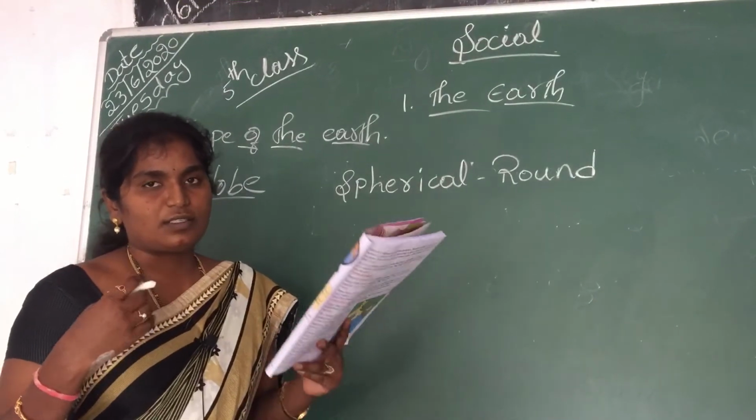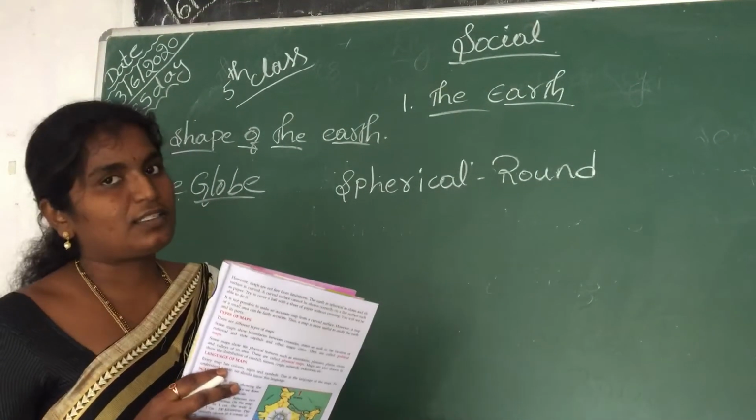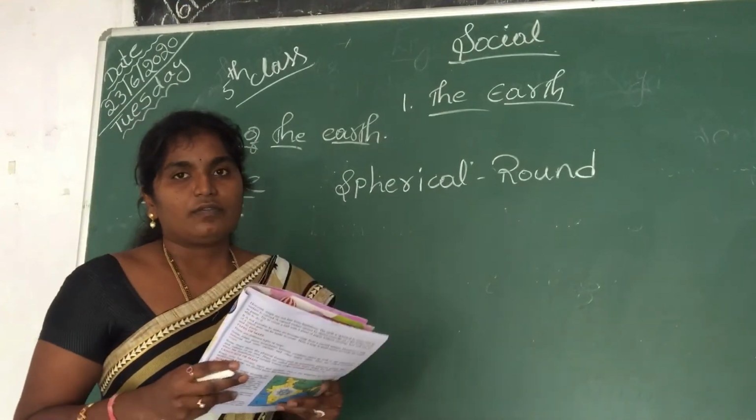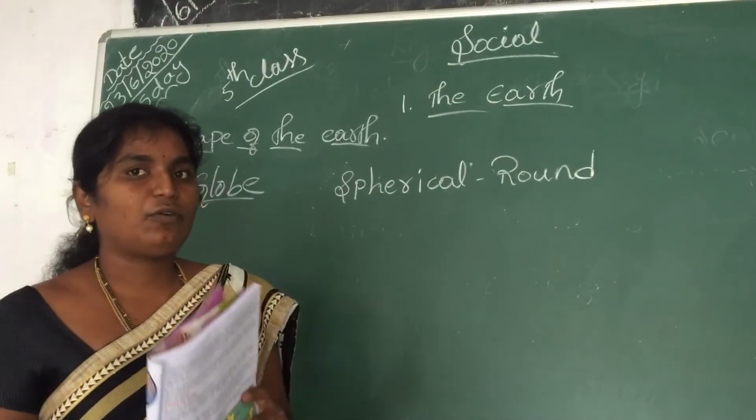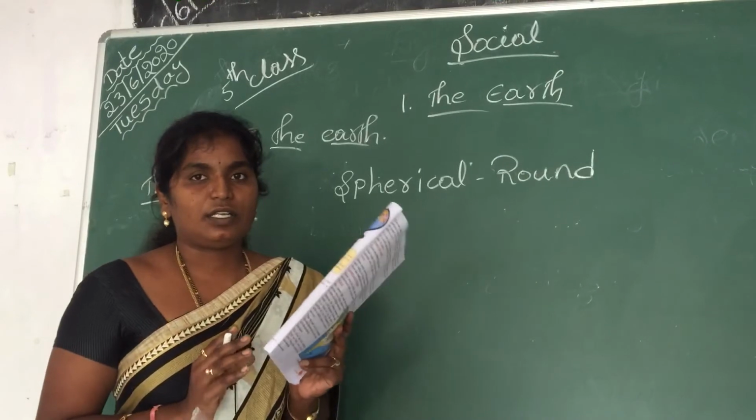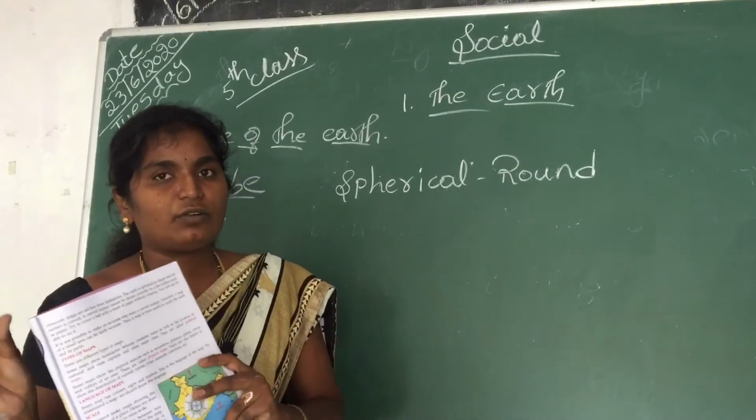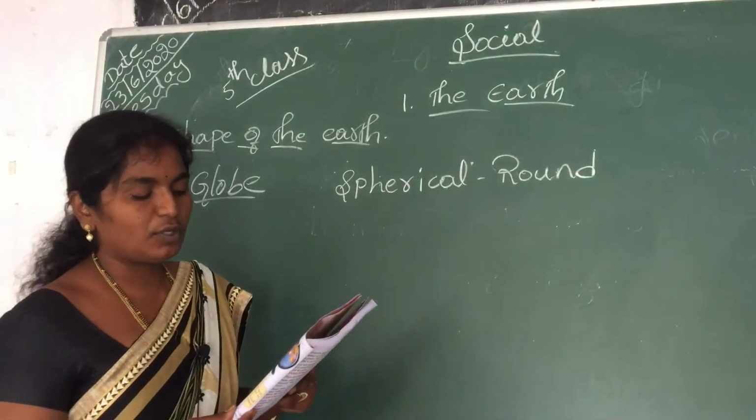On the globe we can see continents. In the previous class I talked about continents, no? We have 7 continents and 5 oceans. All these 7 continents and 5 oceans we can see on the globe.